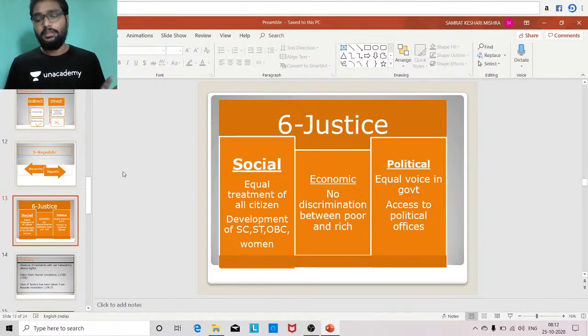Hope it is clear. The next is political justice. Political justice signifies two things. First is equal voice in the government. Equal voice in the government. What does that mean? It means one vote, one value, one person.